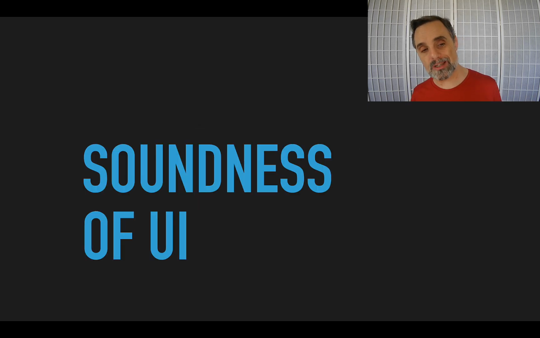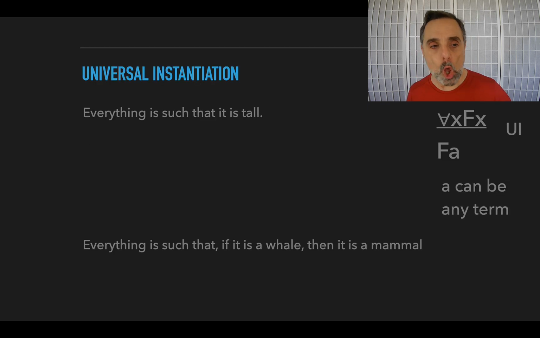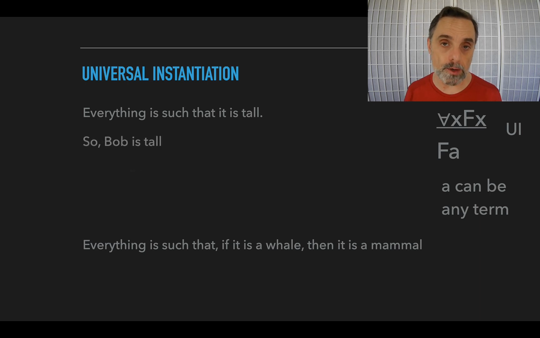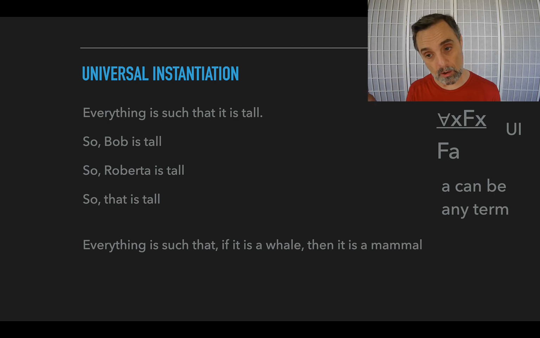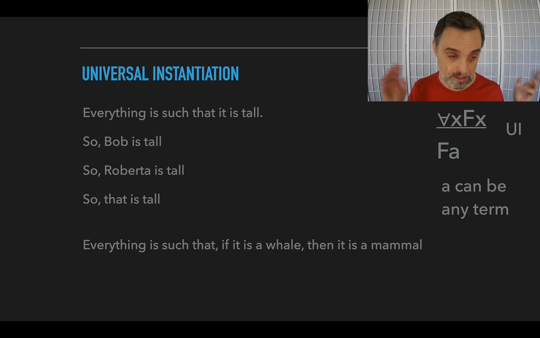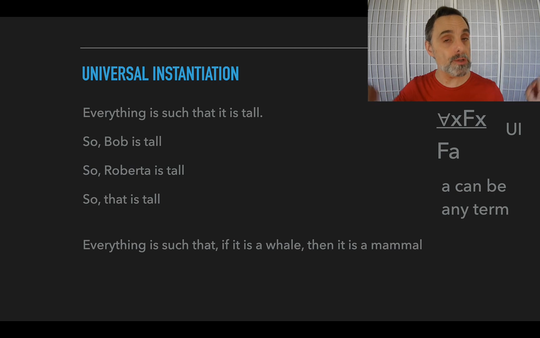So let's look at some English examples of UI to make sure that this is a good rule, that it's a valid or sound rule. Suppose we take the sentence "everything is such that it is tall," and supposing it's true, consider what would follow from that. Well, whoever Bob is, he's tall, and whoever Roberta is, she's tall, and in general, whatever we might point out with that, it's tall, because our sentence says that everything is such that it's tall. So whatever we're using that to talk about, it's tall too. Now, is it true that everything is tall? No, but if it were true, all of those would be true as well.